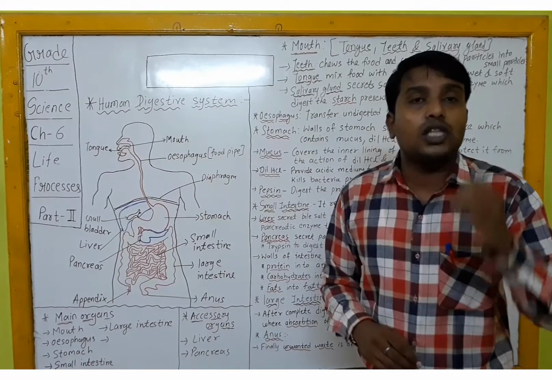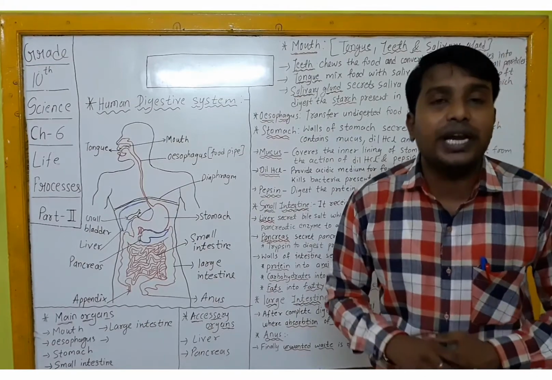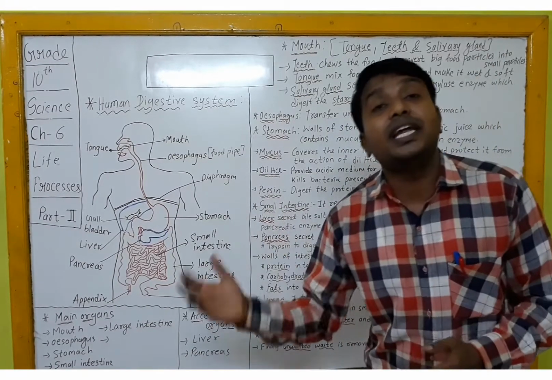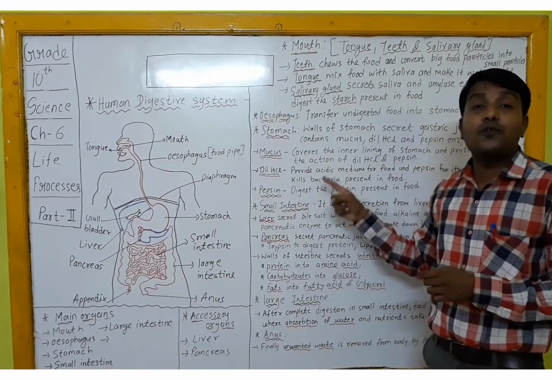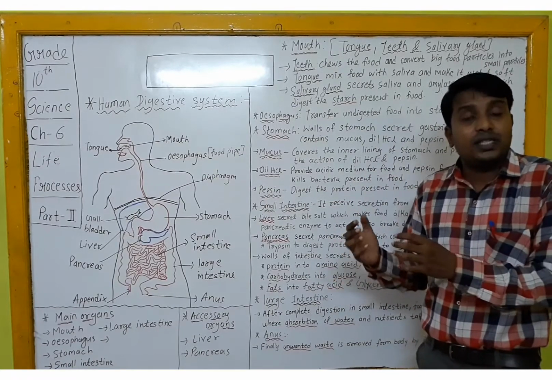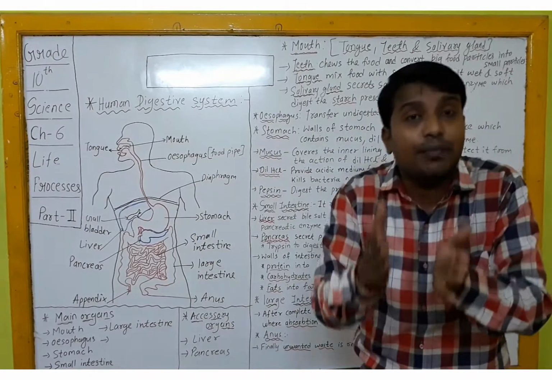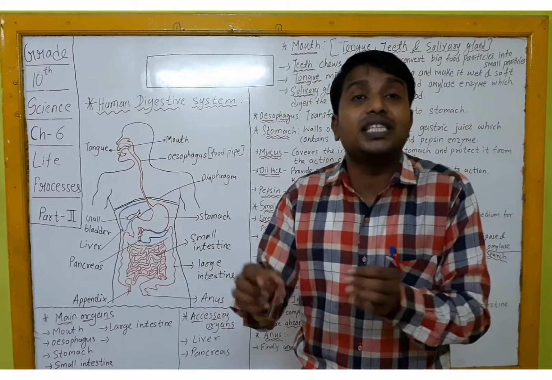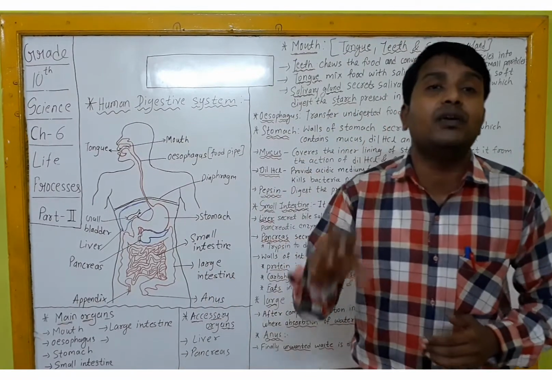First of all, the small intestine receives the secretion from the liver, and that secretion is known as bile salt, which is basic or alkaline in nature. Just like HCl has made our food acidic in the stomach, that very acidic food is entering into the small intestine. So to convert that acidic medium into a basic medium, that purpose is fulfilled by means of bile salt, which is secreted by the liver.